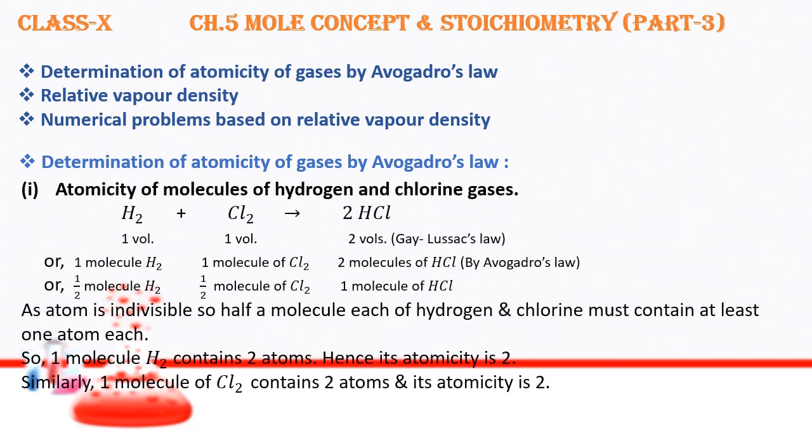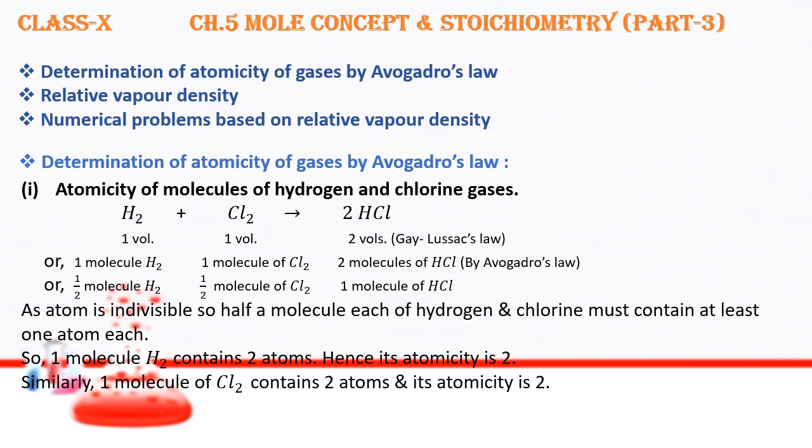By Avogadro's law, here we will determine the atomicity of some gases. The first one: atomicity of molecules of hydrogen and chlorine gases. When hydrogen reacts with chlorine, it forms hydrogen chloride. H2 plus Cl2 forms 2HCl.